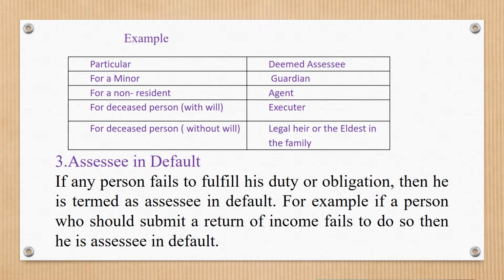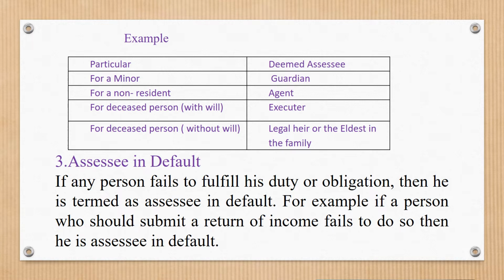So for a minor, non-resident, or deceased person, a representative assessee is appointed, and that representative is also responsible for the person's tax liability.